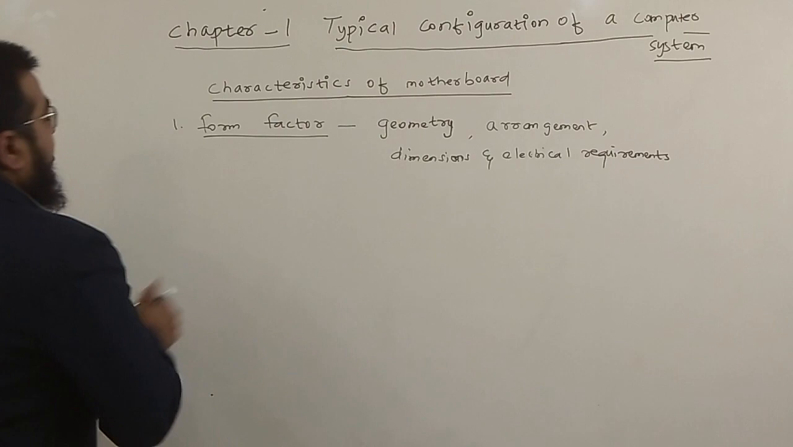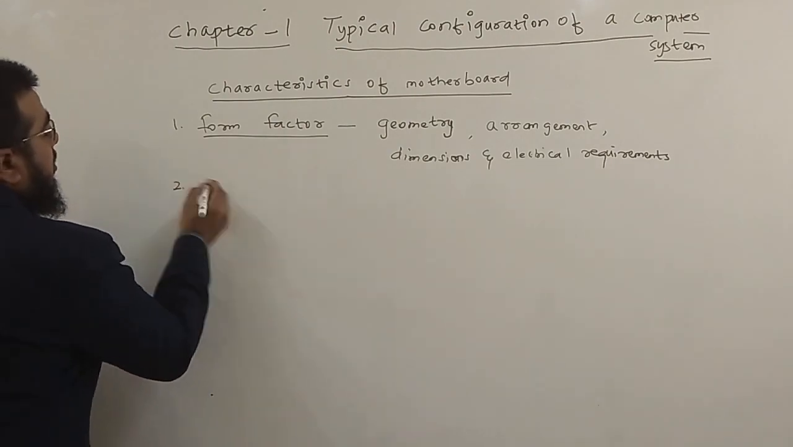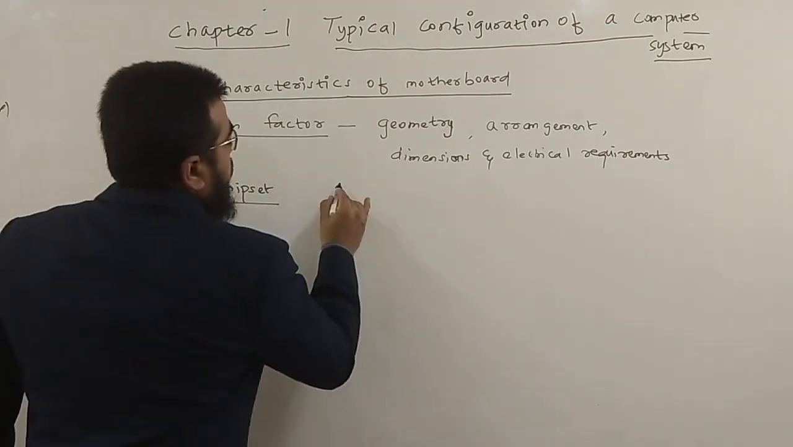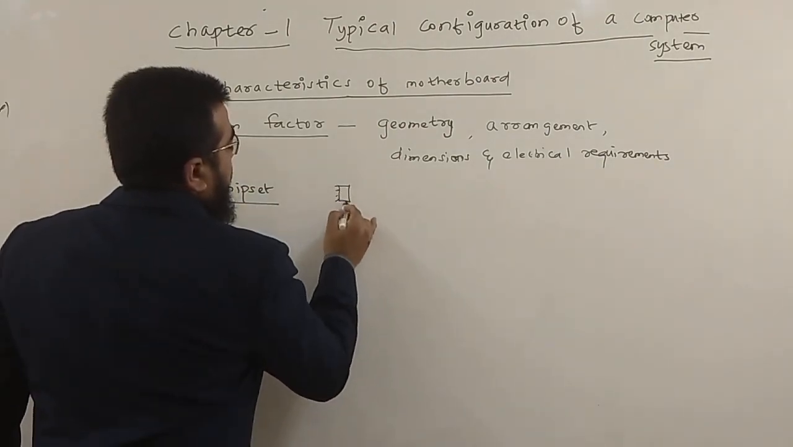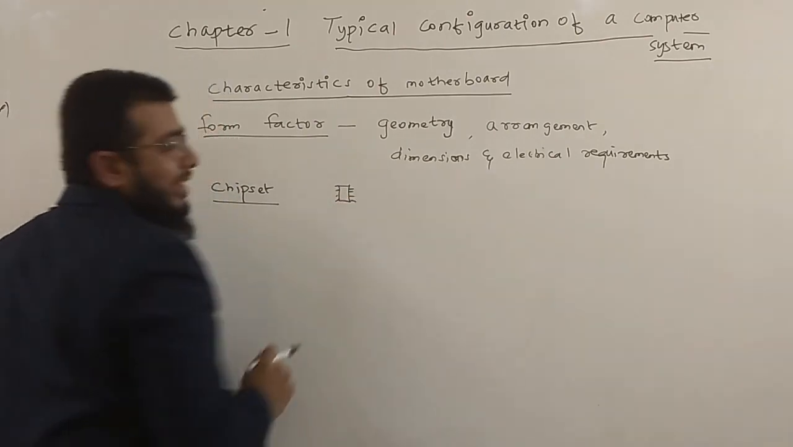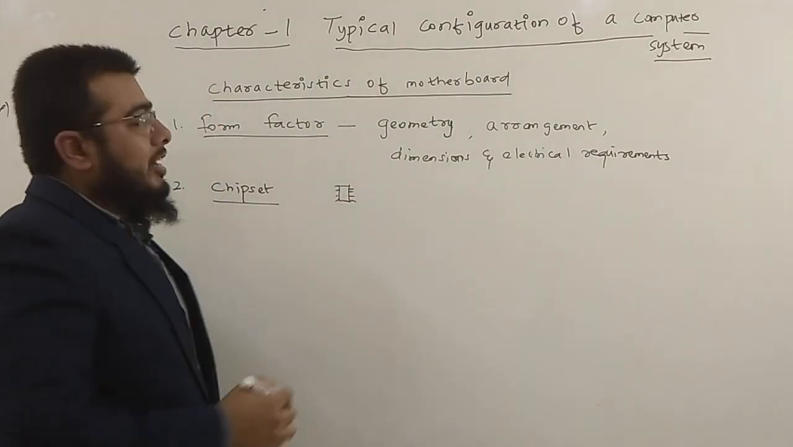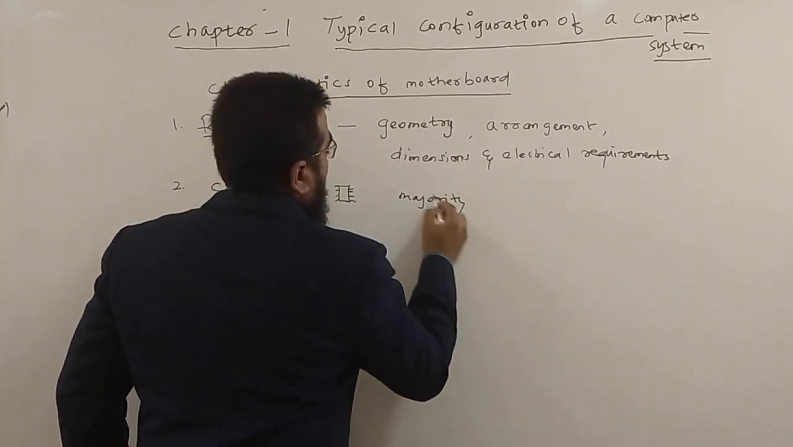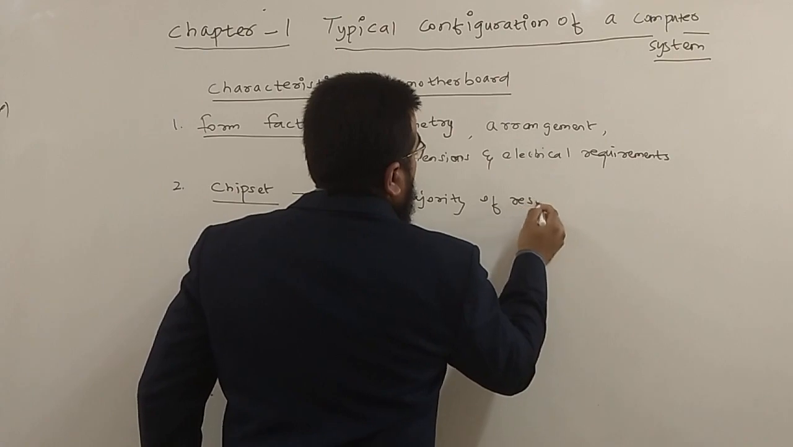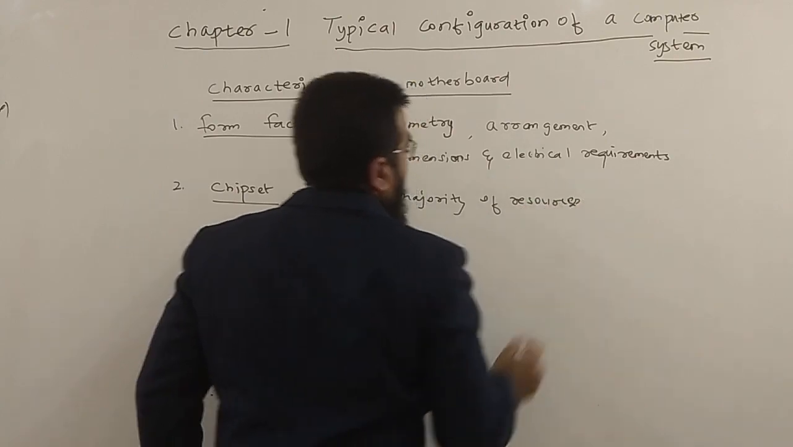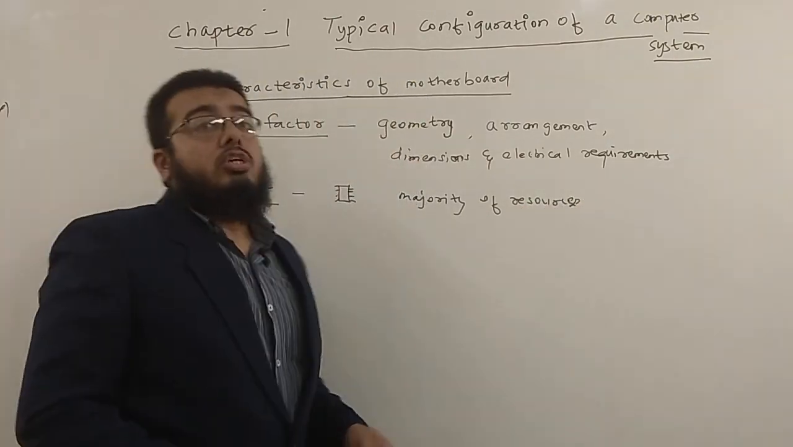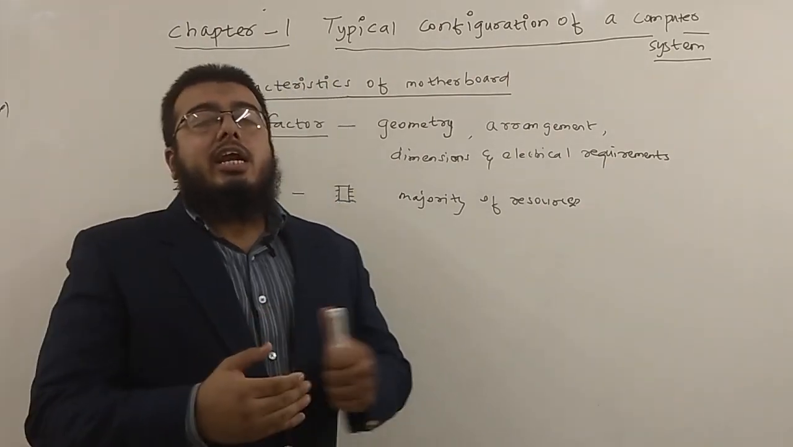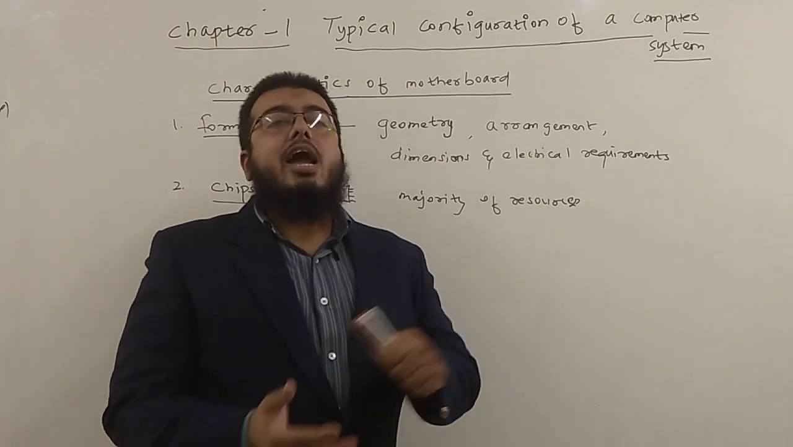The second characteristic of motherboard is chipset. On the motherboard, you'll be finding small chips, the IC with legs. Now this chipset controls the majority of the resources. That is the main work, to control and coordinate the data transfer between various devices and the CPU.